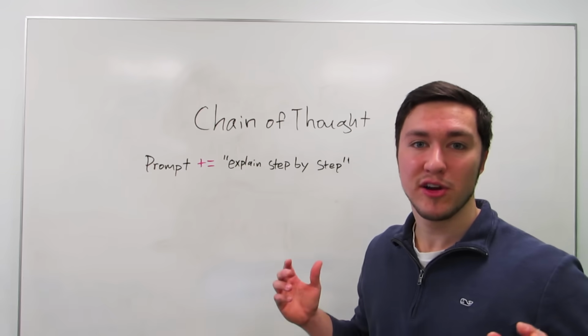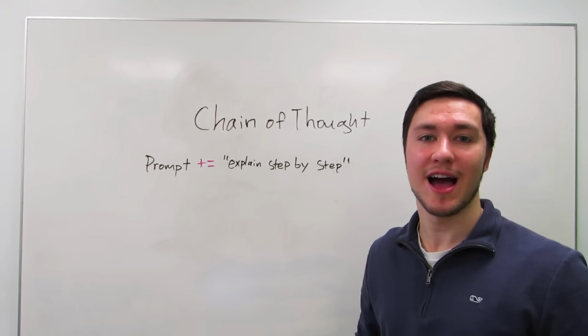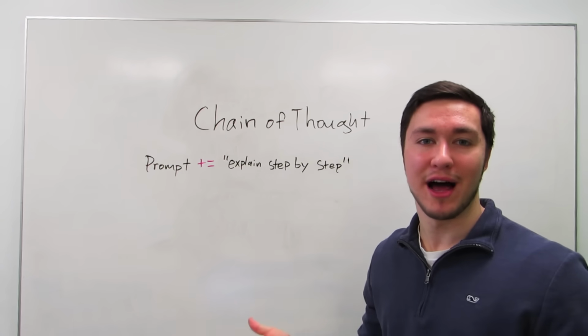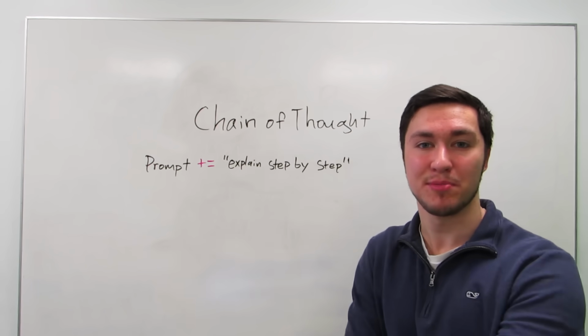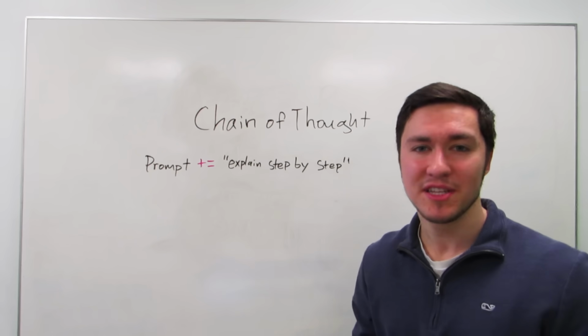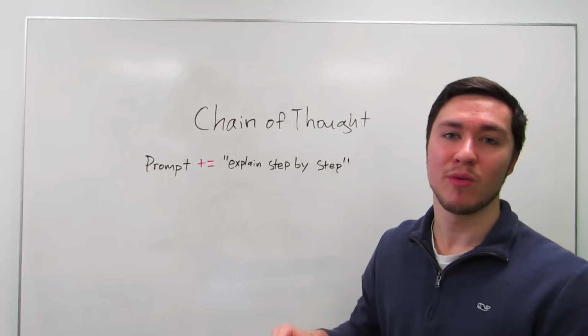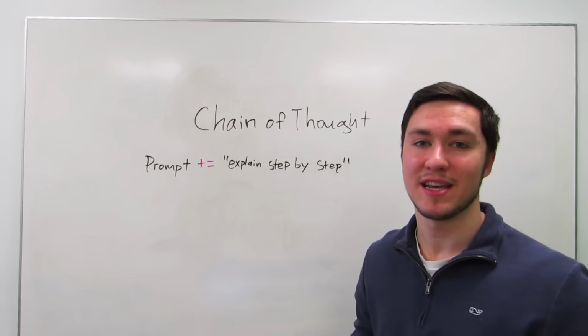Chain of thought is a very simple but effective prompt engineering technique where we pretty much ask the model to think out loud, where we add to our prompt that we want the model to explain its reasoning step by step. That way, if the model makes any mistakes, we can easily pinpoint where in its reasoning it was off so that we can reprompt the model to not make the mistake again.